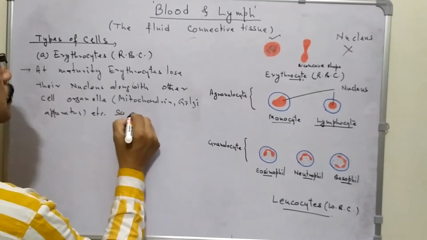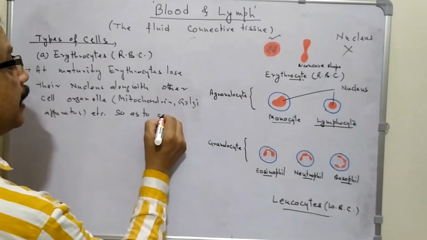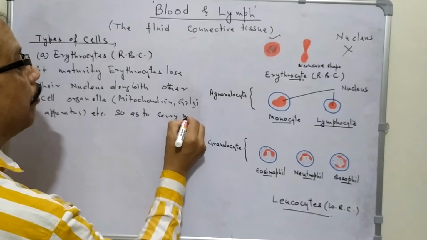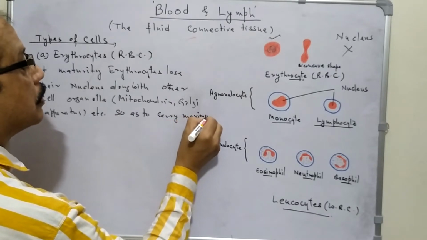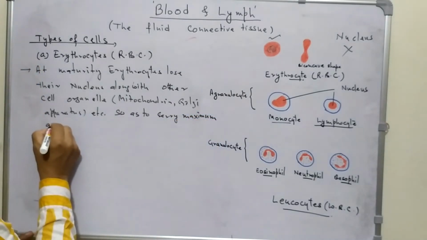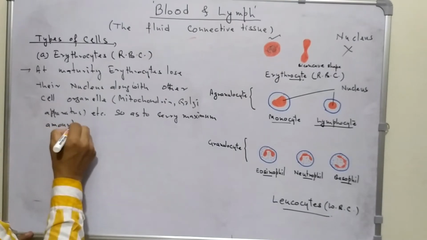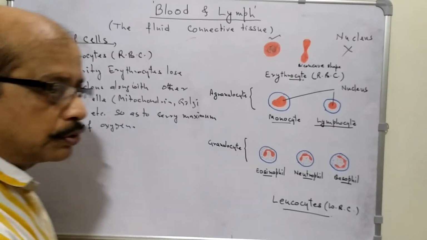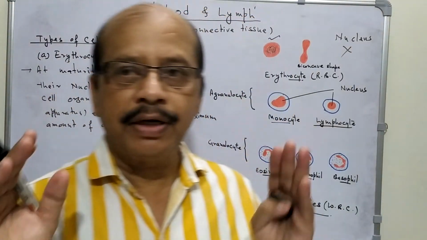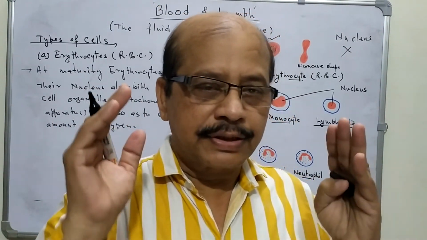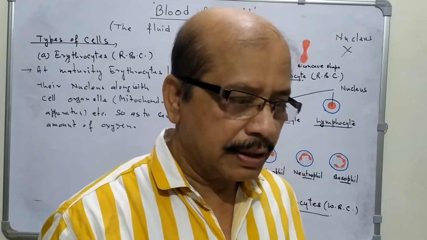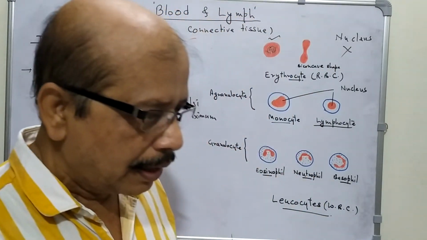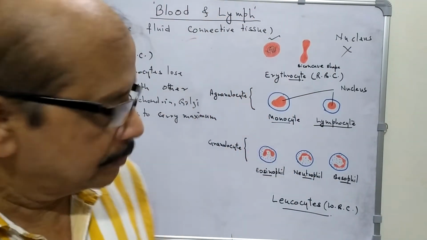So as to carry maximum amount of oxygen. By losing these cell organelles, the cells will have plenty of space in which they can carry maximum amount of oxygen from one place to other.